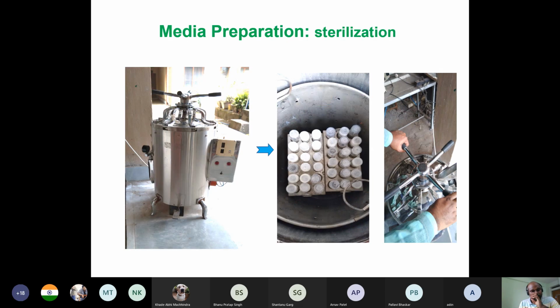Now what we have to do is sterilize this. Not surface sterilize, we have to sterilize. Why? Because you prepared the media in an open environment, so there are fungi and bacteria which attach to your media and fall into it during preparation. So now this is contaminated. When you place the explant, your explant may or may not grow, but that doesn't matter, because your fungus and bacteria will grow.